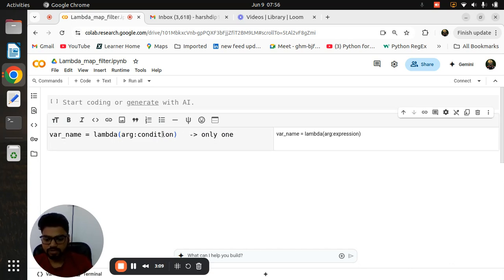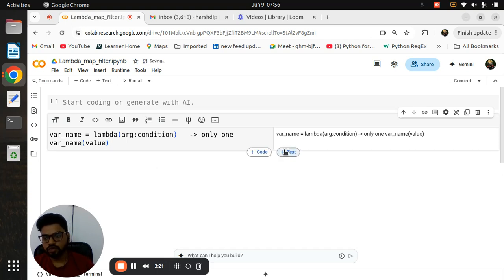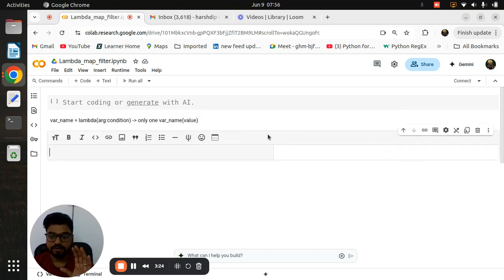After that you just write the variable name again, and here the value. That's it. This is basically your lambda function. Got it? Whenever you use lambda for the first time, try to get errors, and then you can understand lambda's errors also, because this is a very important function.